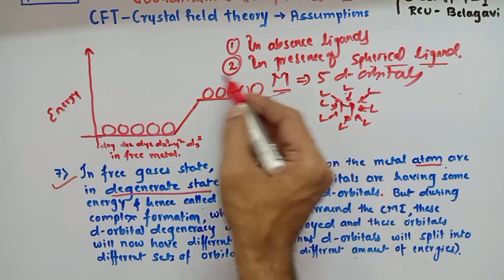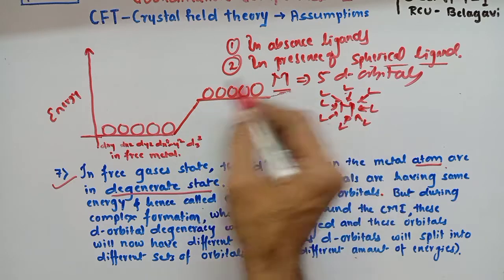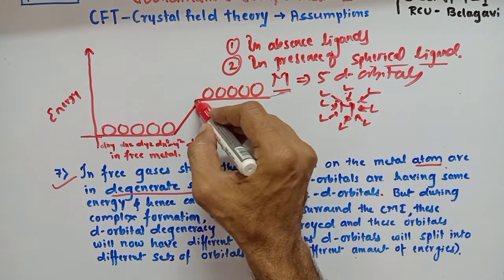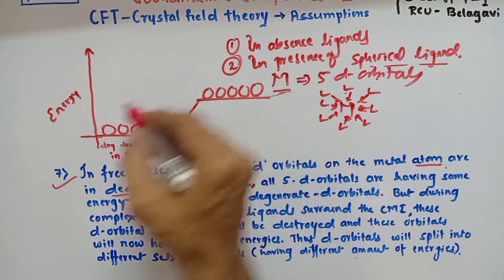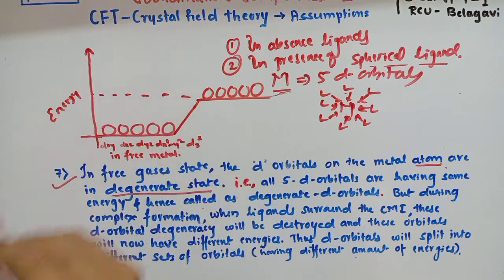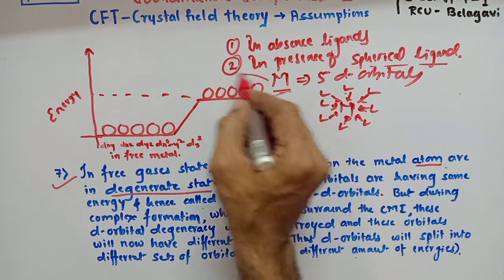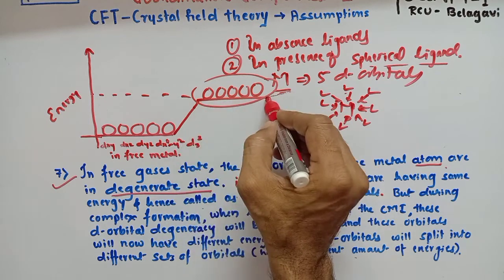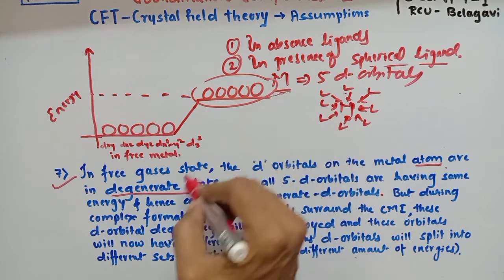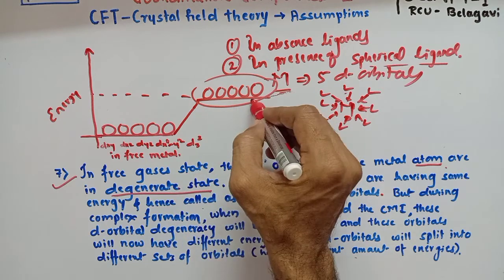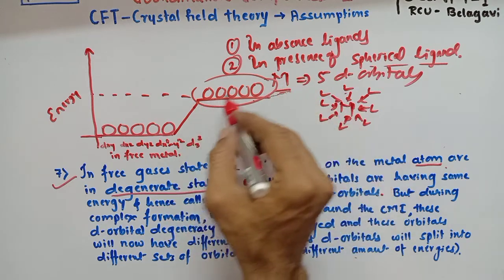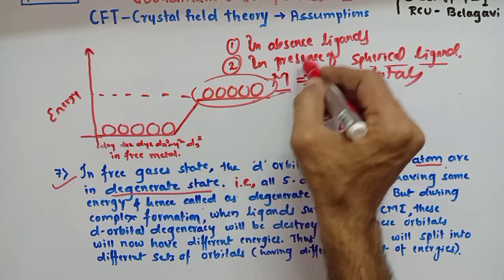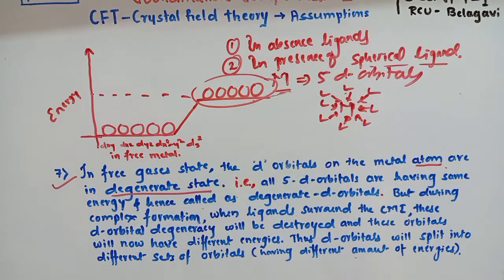Therefore, since all the 5 orbitals are experiencing the same amount of repulsion, the energy of all the 5d orbitals is going to increase. At the same time, the degeneracy will remain as it is. That means all the 5d orbitals have the same amount of energy. The degenerate state remains, because all the 5d orbitals experience the same repulsion. Therefore, all the 5d orbital energies increase equally.